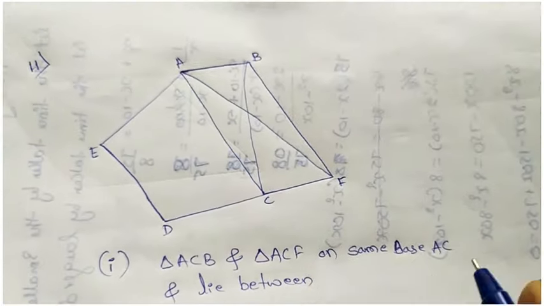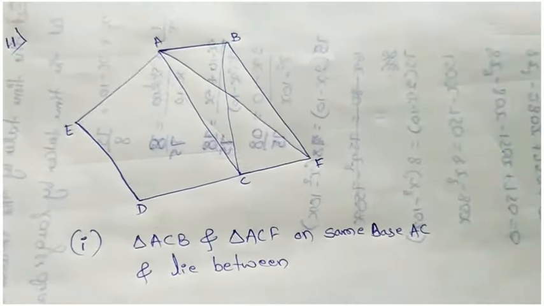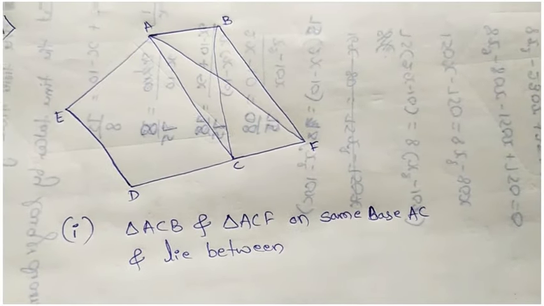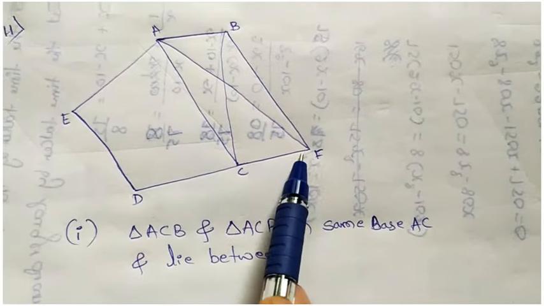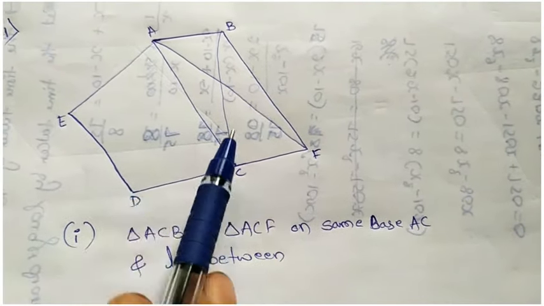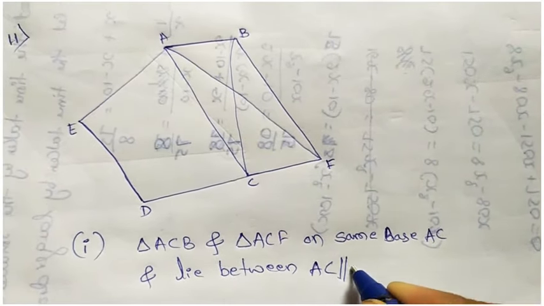They lie between BF parallel to AC. They have given here a line through B parallel to AC meets DC at F, which means AC is parallel to BF.